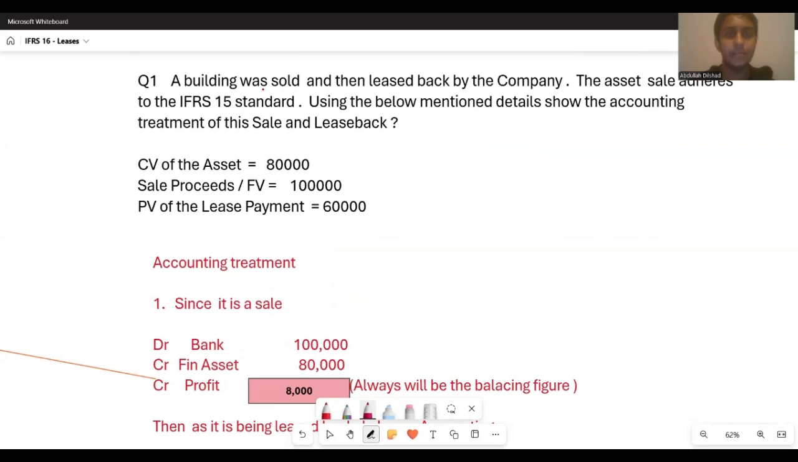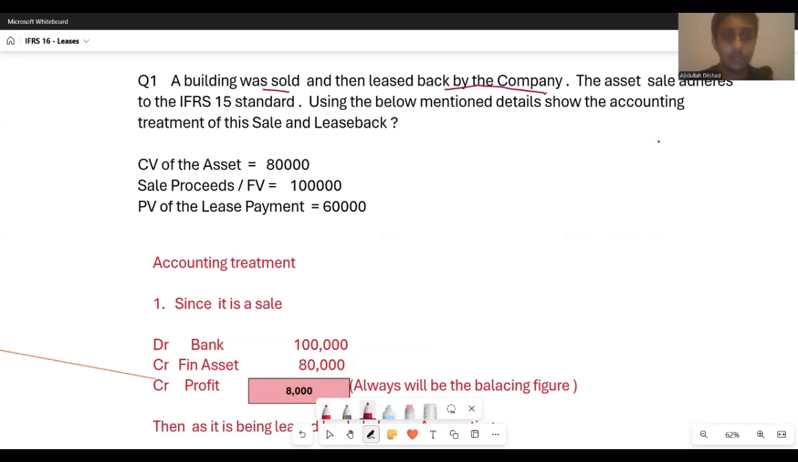Company A sold a building and then leased it back. Company A would have sold the building to company C, and after that leased it back from company C itself. In this question, company A is the lessee and company C is the lessor. So here we need to do lessee accounting.